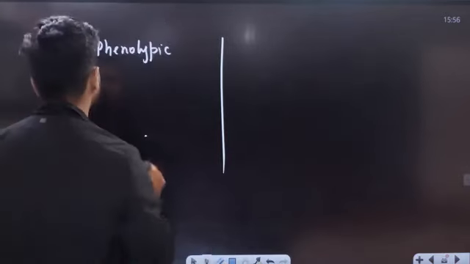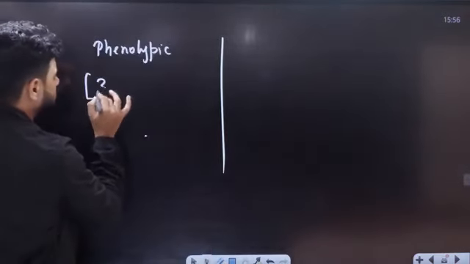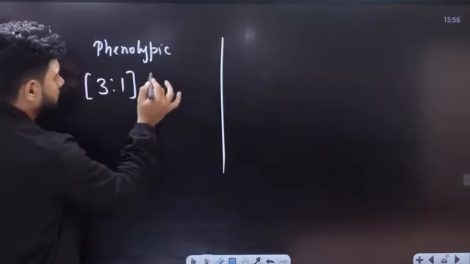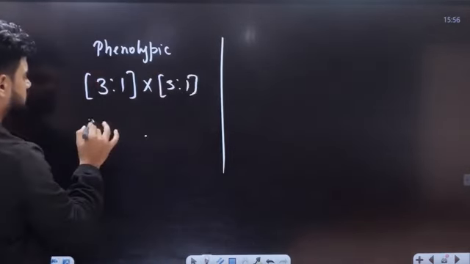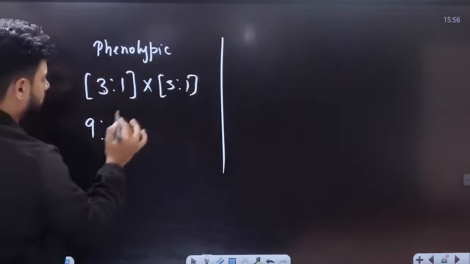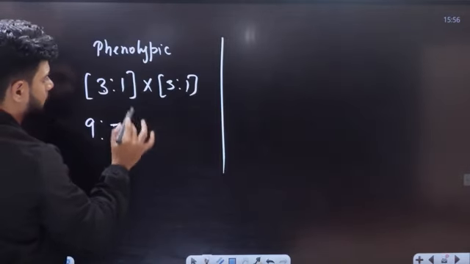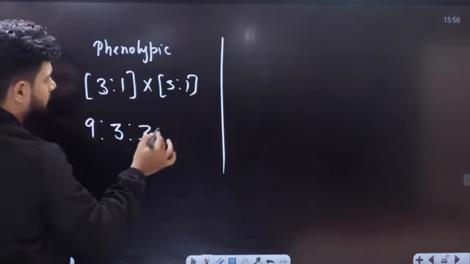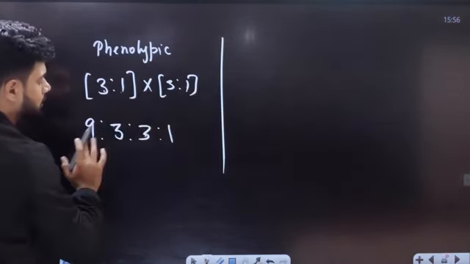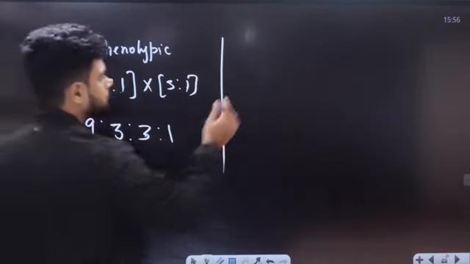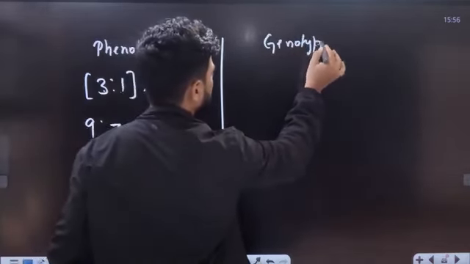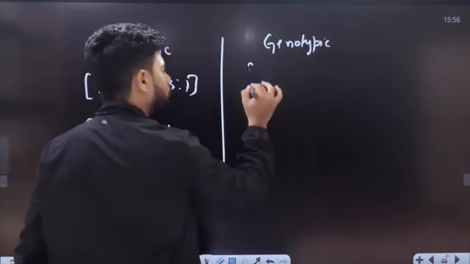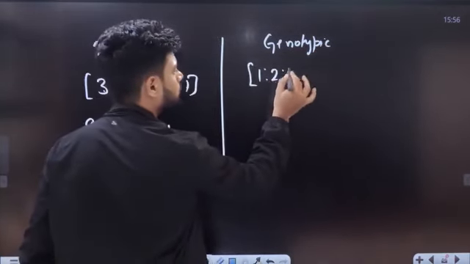Tell me, what is the phenotypic ratio in monohybrid? 3:1. 3 tall, 1 dwarf into 3 tall, 1 dwarf. 3 3s are 9. 3 into 1 is 3. 1 into 3 is 3. 1 into 1 is 1. 9:3:3:1 from the 3:1 phenotypic ratio. What is the genotypic ratio? Genotypic ratio of monohybrid was 1:2:1.